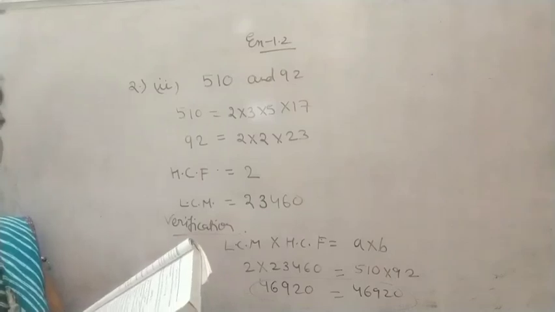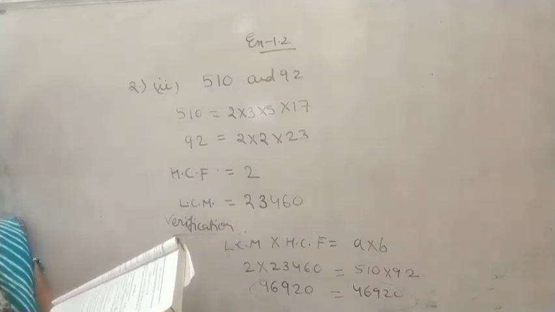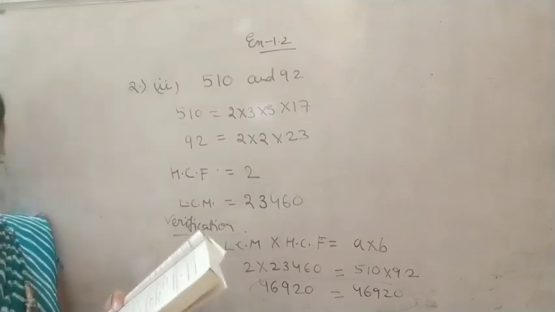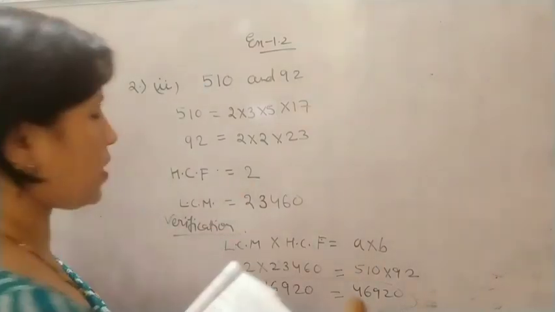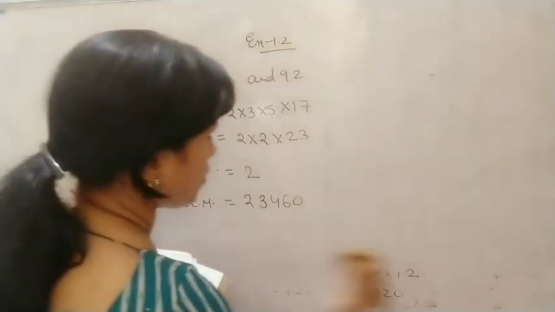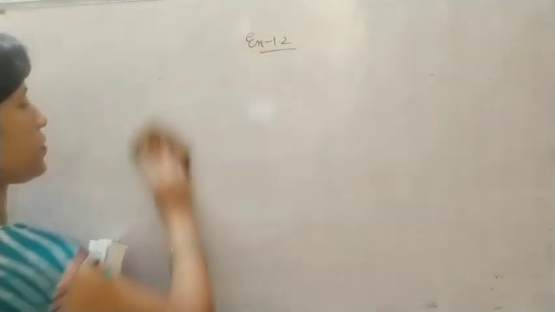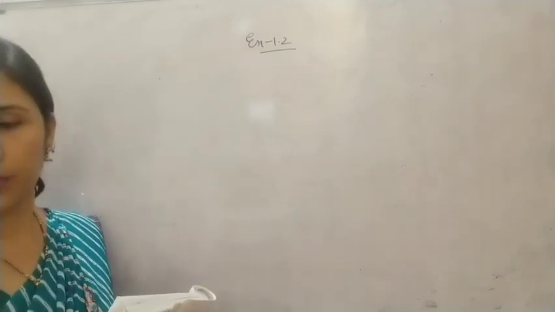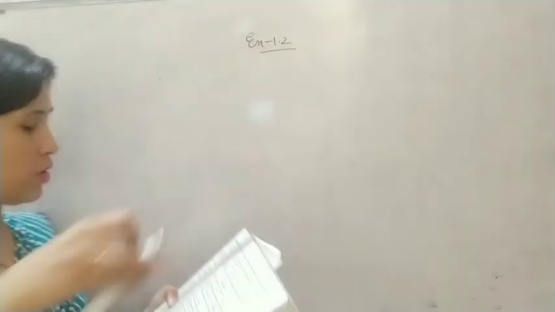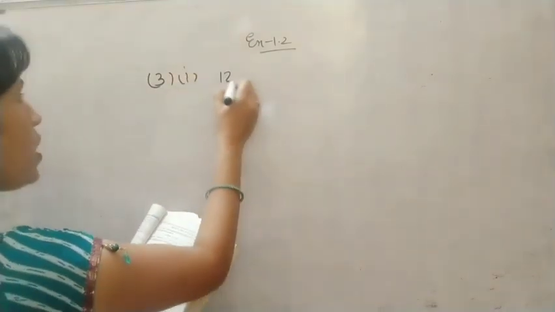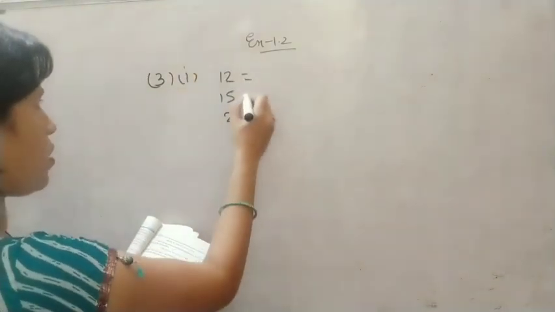Similarly we will go for question number 3 also. All 3 you will find. Here they have just told to find the LCM and HCF, so verification can't be done. Question number 3, first part. The numbers given are 12, 15, 21.